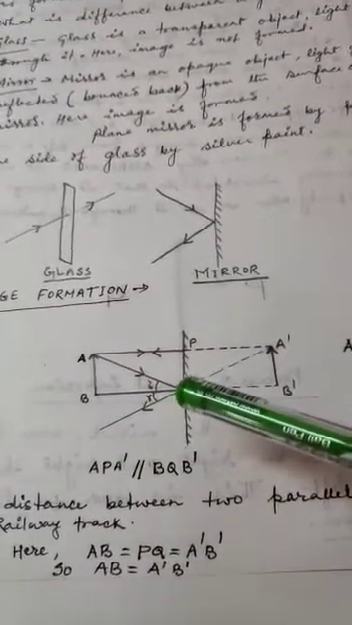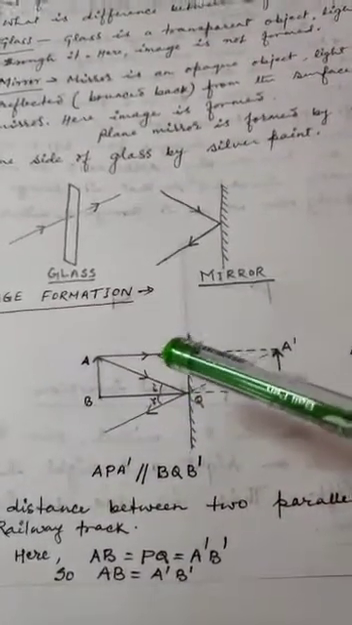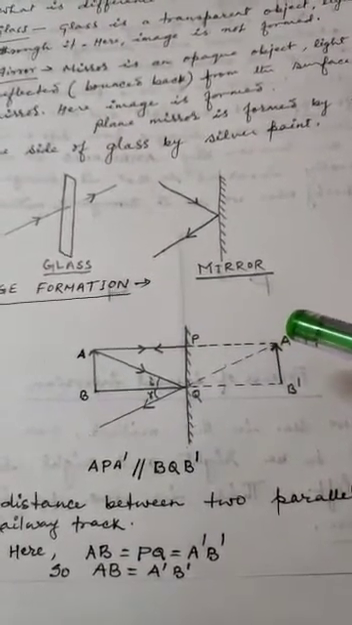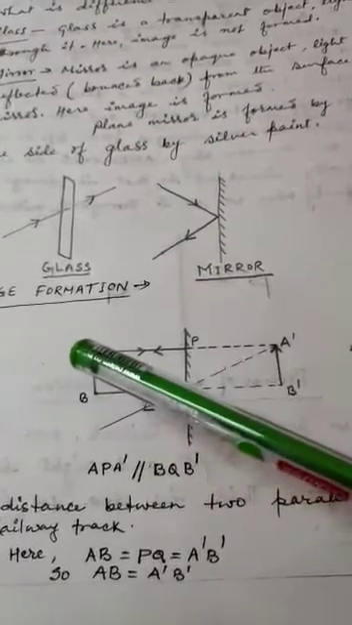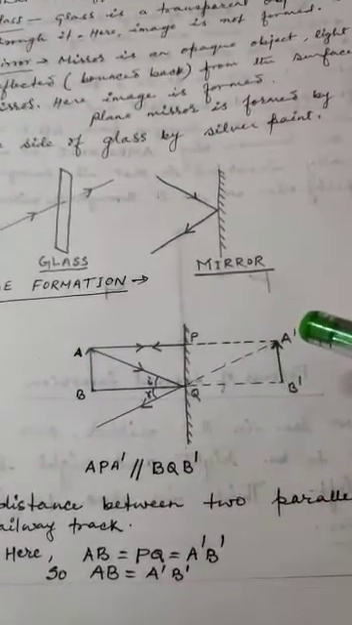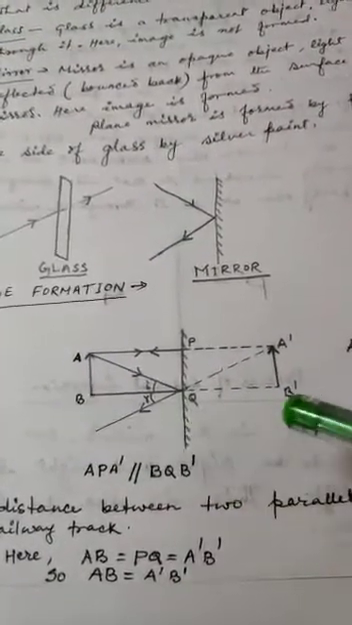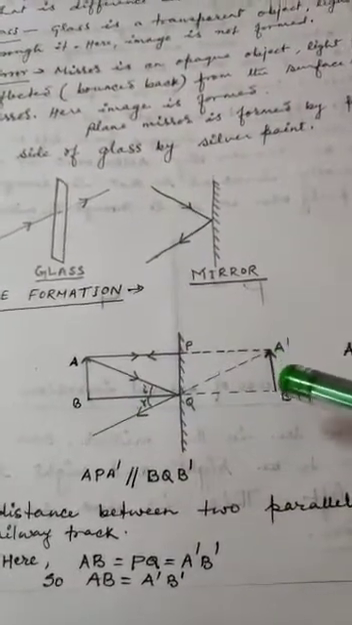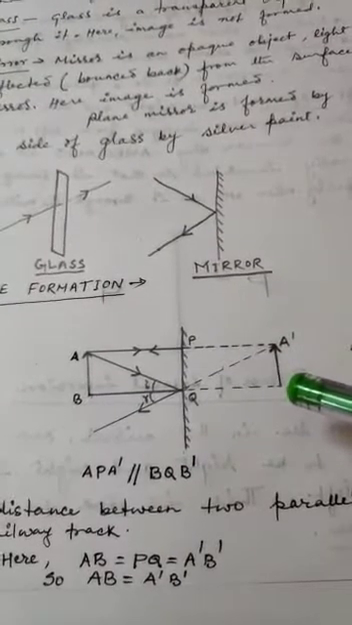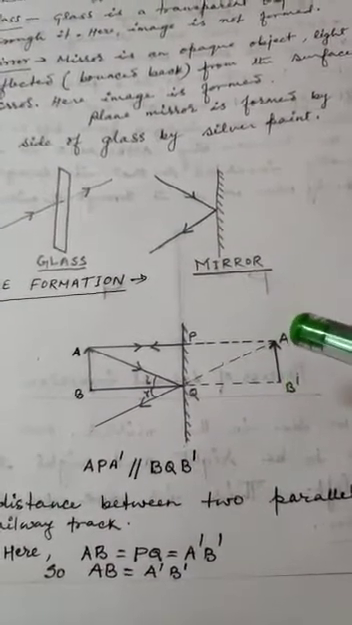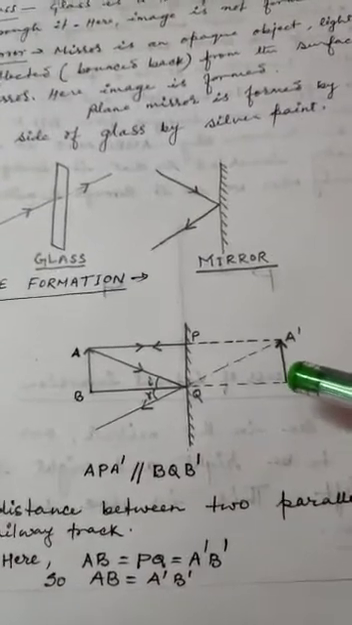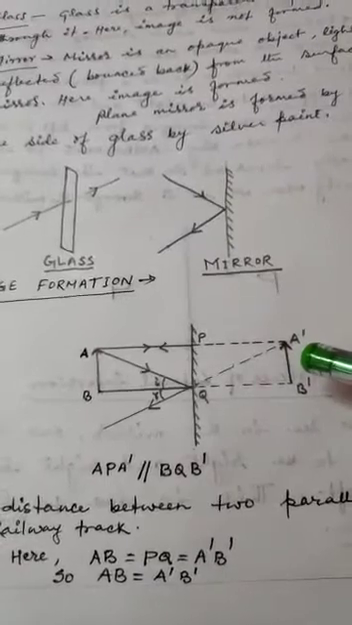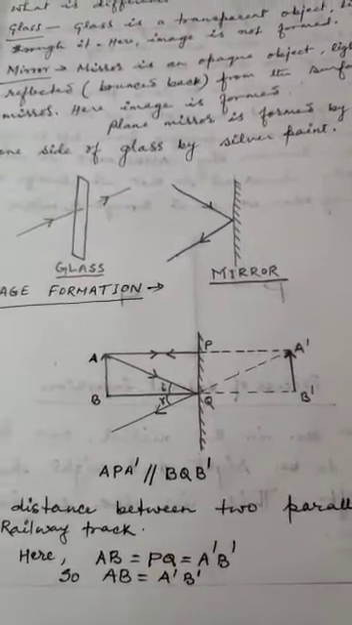When we take it back, then these two rays meet at A dash, and image of point A is formed at A dash, image of B is formed at B dash. So image of AB appears to be formed. It is not really being formed, it appears to be formed at A dash, B dash. So it is not a real image, it is a virtual image.